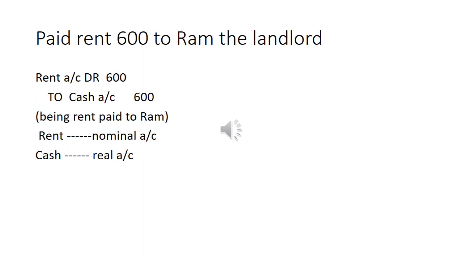Paid rent rupees 500. Rent is under the head of nominal account. Rent account debit to cash. Paid rent rupees 600 to Ram the landlord. The entry is rent account debit to cash. We have to ignore the landlord.